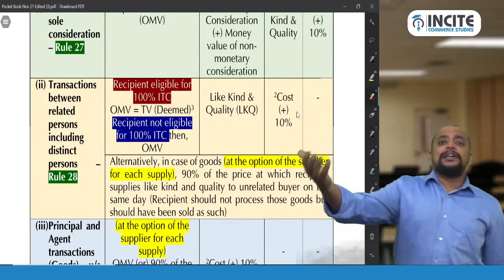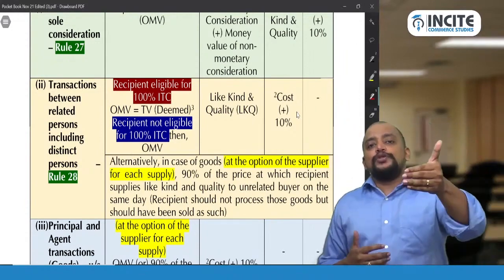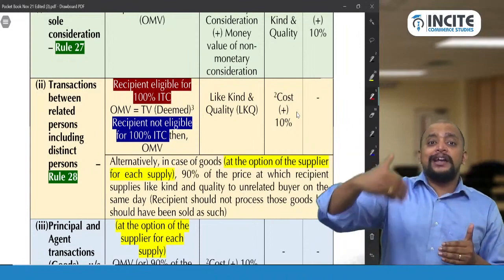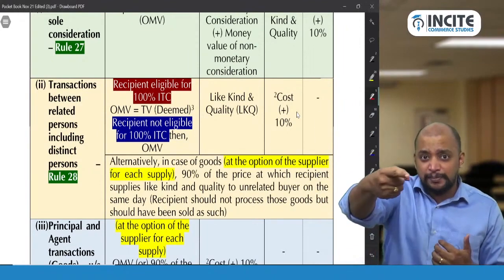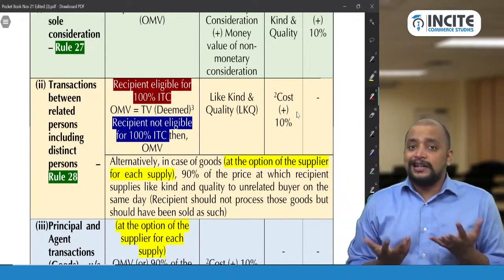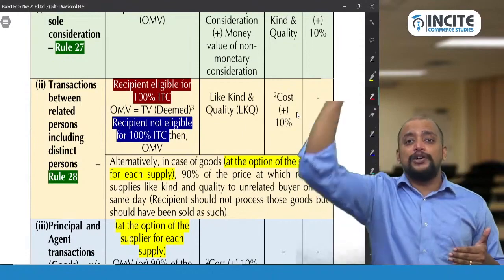So when recipient is eligible for full ITC, I am making sale to you. What you are doing? In turn, you are making taxable supply. Then on my supply to you, this is an inward supply to you and you can take full ITC, correct or not? Again I am repeating, I am making supply to you. You in turn making supply to some other person.